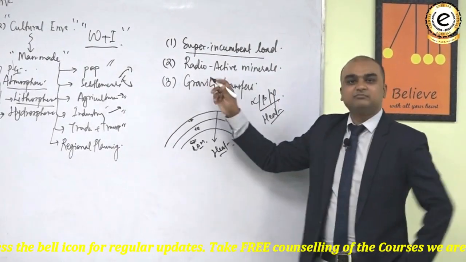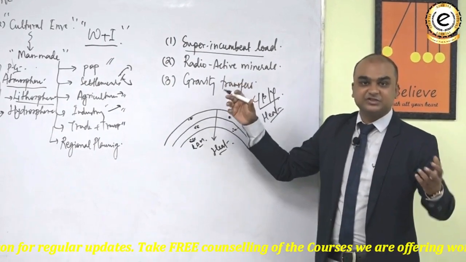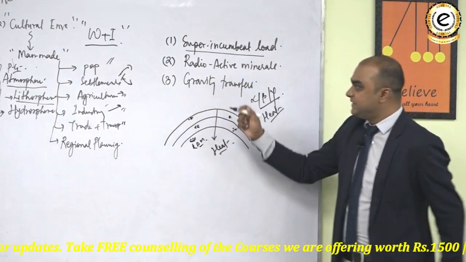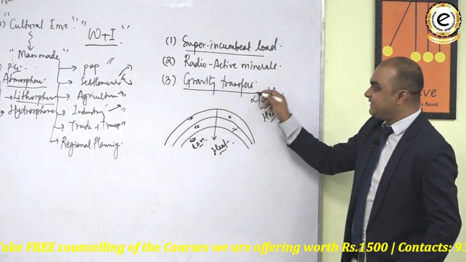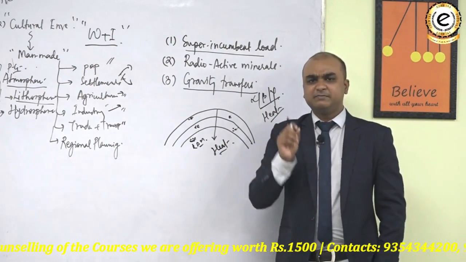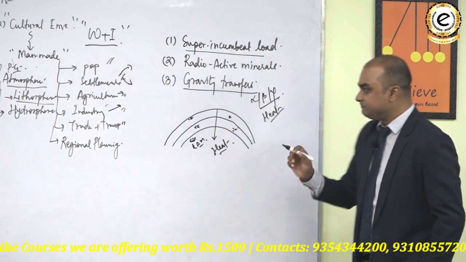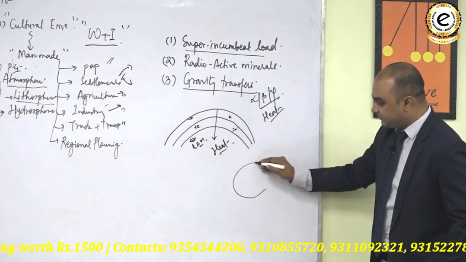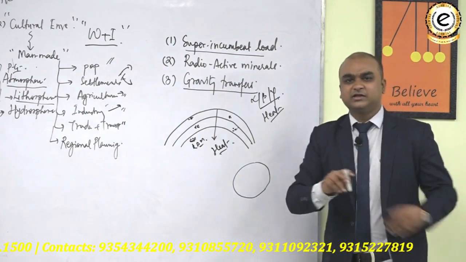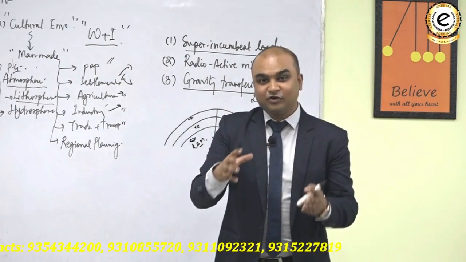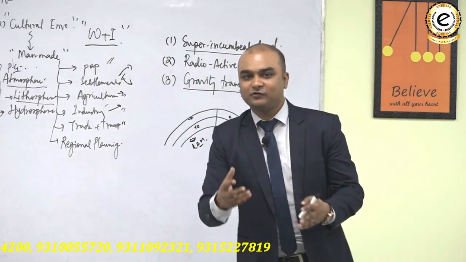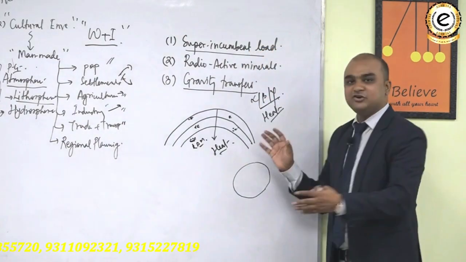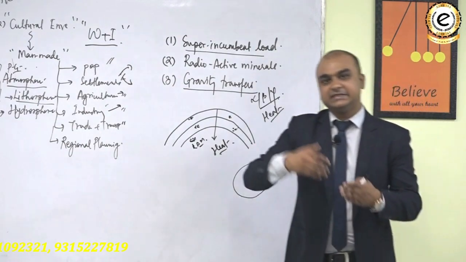The third reason, possible reason, what geologists and geomorphologists mostly believe is it can be gravity transfers. What do we mean by gravity transfers? You see, that in fact when the Earth was created, we will talk about the origin of the Earth, the evolution of the Earth, the latitudes and longitudes in more detail in the next class.